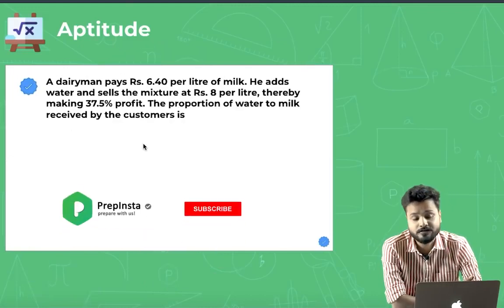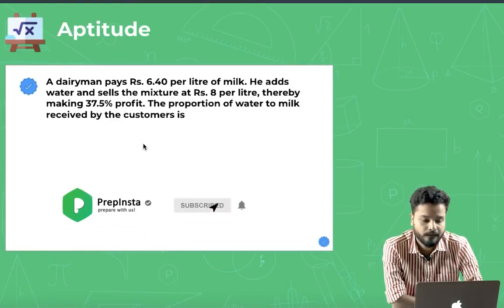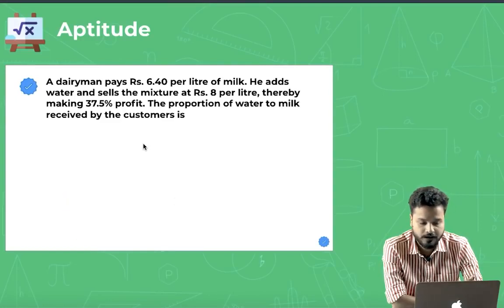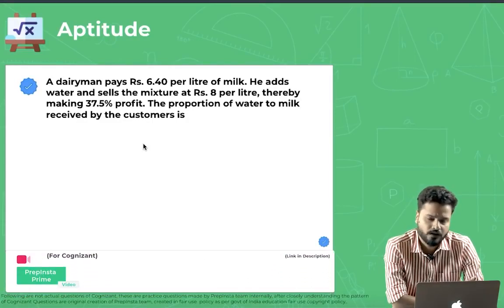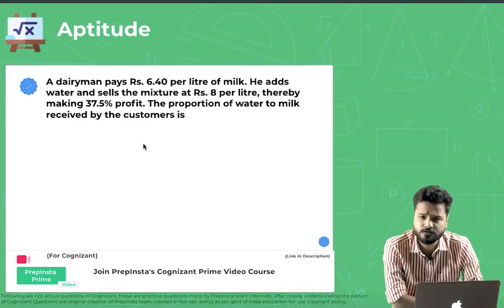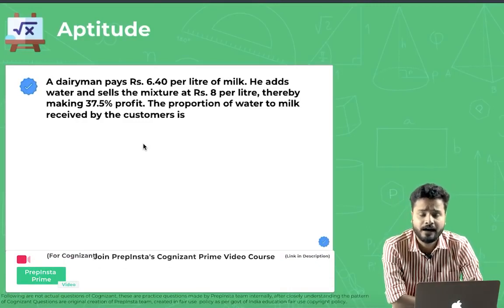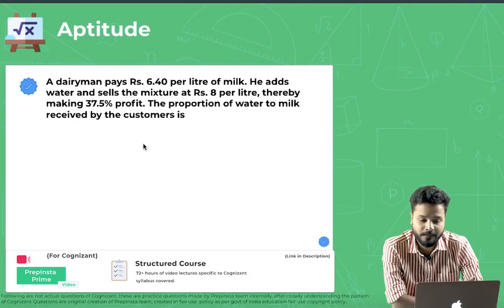Okay, moving on to the next question from Mixtures and Alligation. It says a dairyman pays rupees 6.40 per liter of milk. He adds water and sells the mixture at rupees 8 per liter, thereby making 37.5% profit. The proportion of water to milk received by the customers is. So I'm giving you guys a minute's time over here to think, solve and calculate and give me the answer. Your timer for a minute starts now.